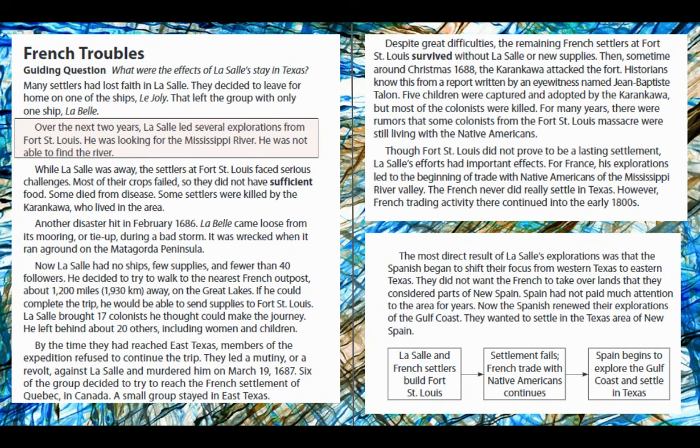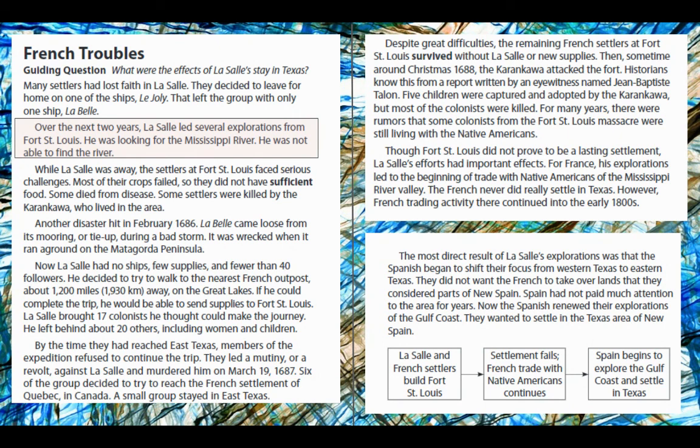Despite great difficulties, the remaining French settlers at Fort St. Louis survived without La Salle or new supplies. Then, sometime around Christmas 1688, the Karankawa attacked the fort. Historians know this from a report written by an eyewitness named Jean-Baptiste Talon. 5 children were captured and adopted by the Karankawa, but most of the colonists were killed. For many years, there were rumors that some colonists from the Fort St. Louis massacre were still living with the Native Americans.